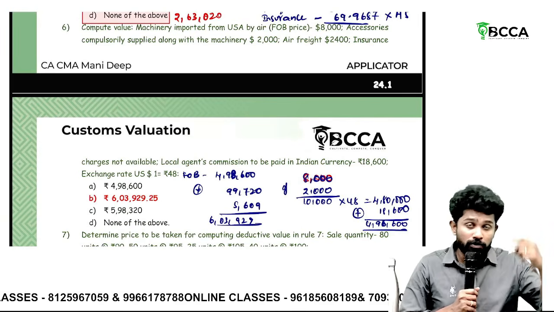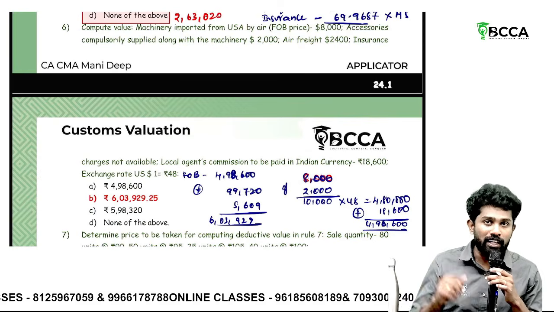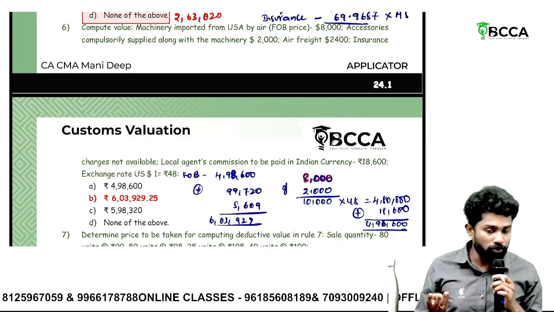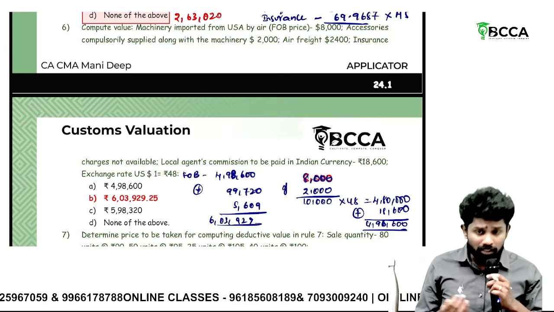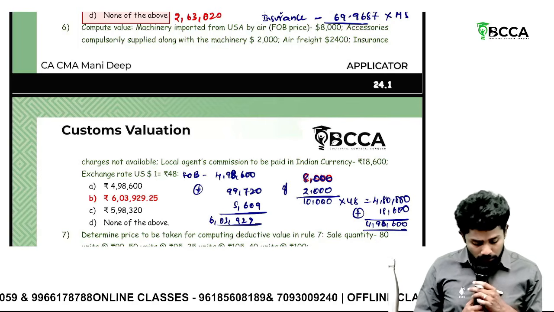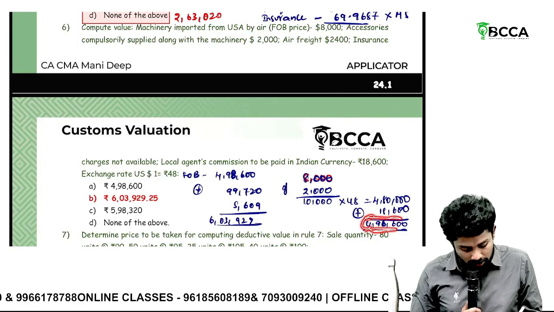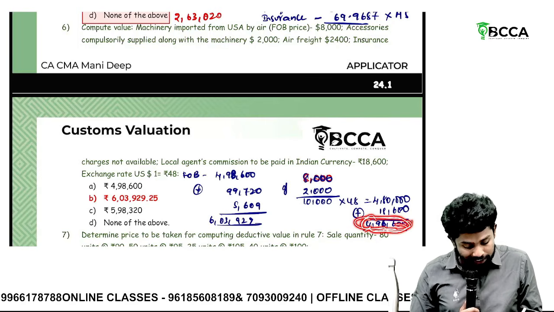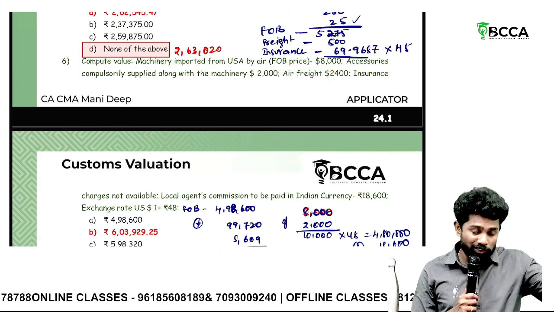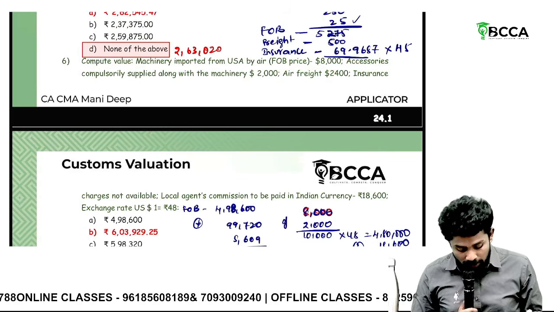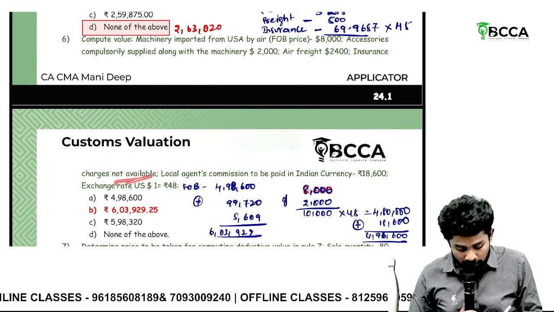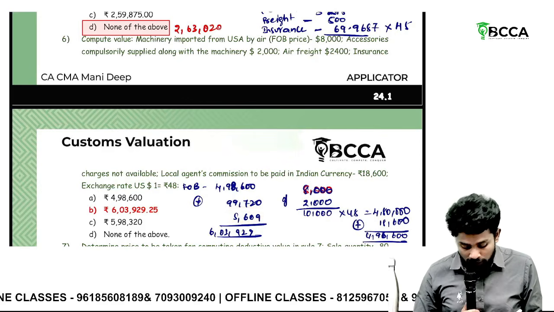Because under Rule 10, there are 7 items to be added, sir. Commission and brokerage, packing cost, inspection charges, then designing charges. Those items you should add. So 4,98,600. For this 4,98,600, now you should add freight. Here it is air freight, so actual or 20% of FOB, whichever is lower, which is 99,720. Then insurance not given. What you should take? 1.25% of FOB customs.